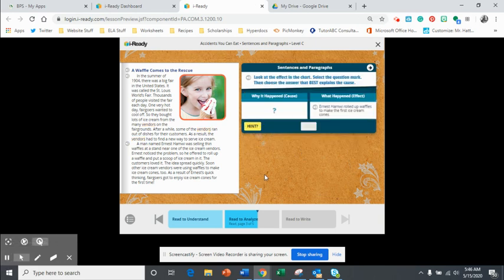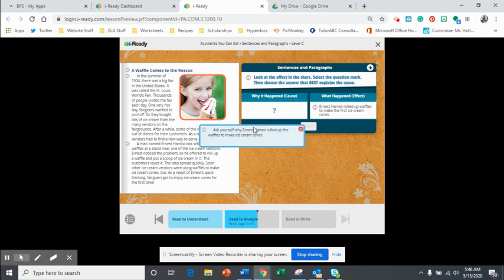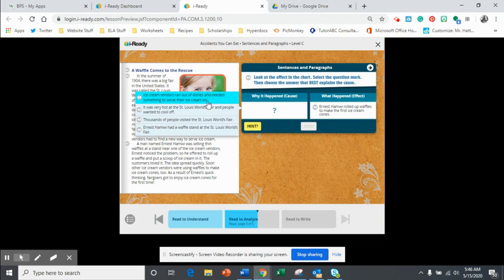All right, so now we're moving on. This question asks about cause and effect. So you're looking for those cause and effect signal words that will help you out. All right, click on your hint. Ask yourself why Ernest Hamway rolled up the waffles to make an ice cream cone. Why did he do that? Why was it necessary for him to do that? All right, click on the question mark, read through your choices, and make your selection.